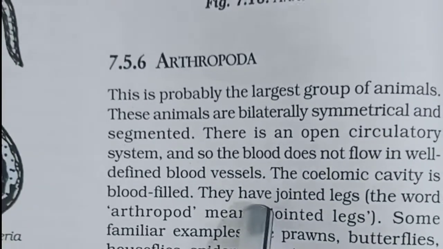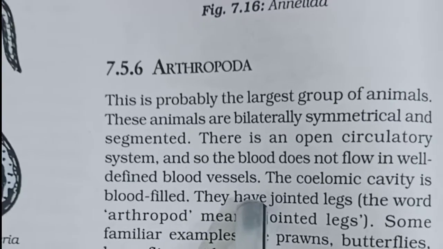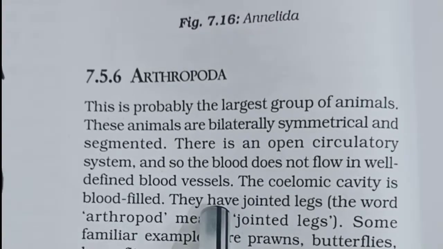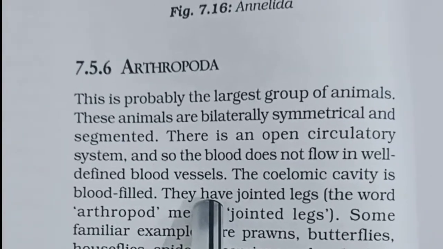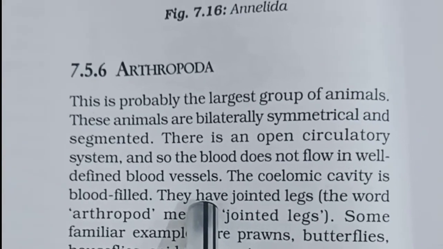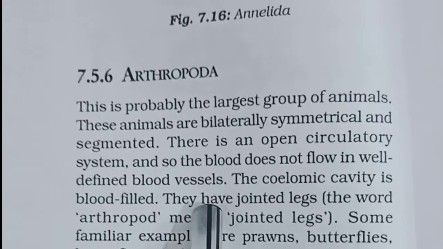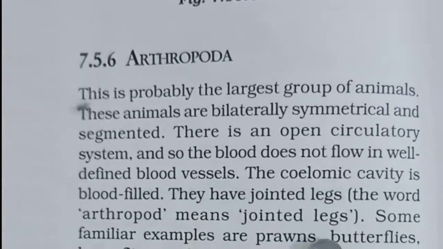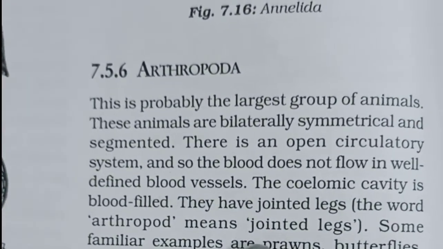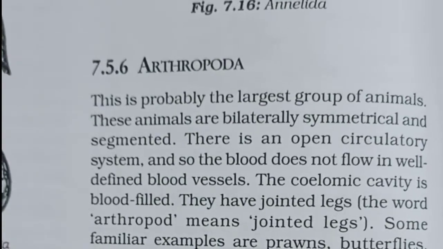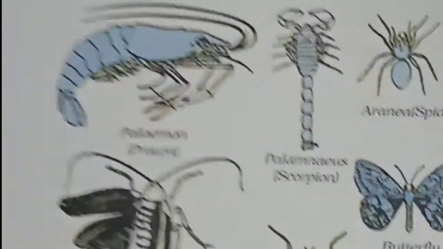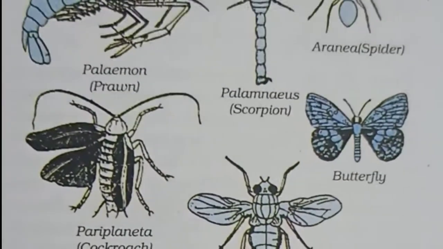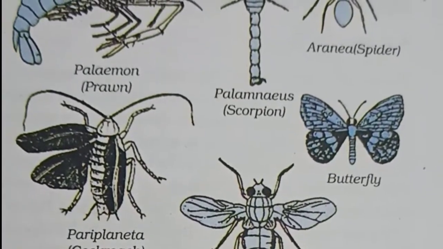The body segments of arthropoda are grouped into two regions, head and thorax, or into three regions, head, thorax and abdomen. Some examples are prawns, butterflies, houseflies, spiders, scorpions, crabs, etc. The diagram shown here is an example of arthropoda.